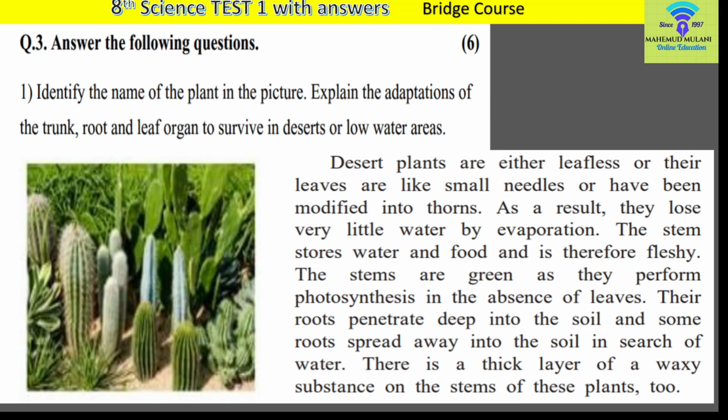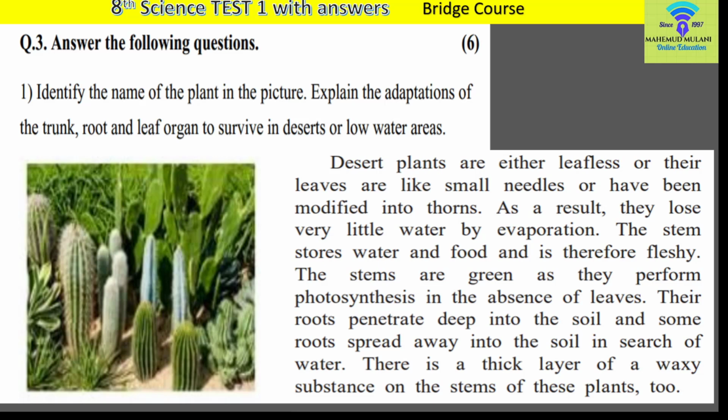Desert plants are either leafless or their leaves are like small needles or have been modified into thorns. There are some changes in the leaves. For some plants there are no leaves, means they are leafless. In some kinds of plants there are small needles, and in case of some plants there are thorns also. As a result, there are no leaves, therefore they lose very little water by evaporation.